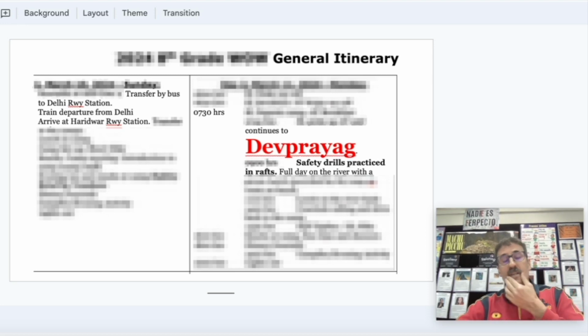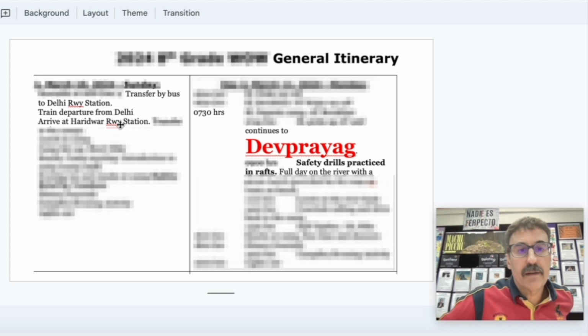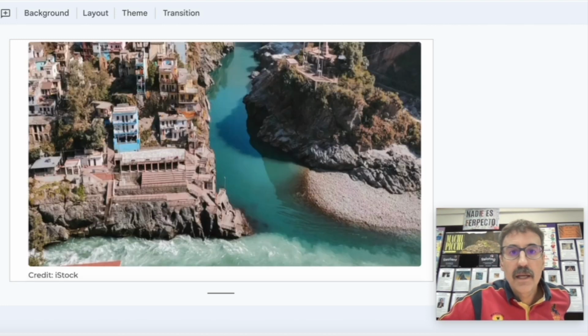So with our students, we are going to depart from Delhi. We are going to go to Haridwar station by train, and after that, we take a bus to Rishikesh. The following day, we are going to take the bus, and we are going to start rafting in Devprayag. This is the point, Devprayag, where the Bhagirathi River, this one, the one that looks stronger, meets Alaknanda, the one that is more calm.